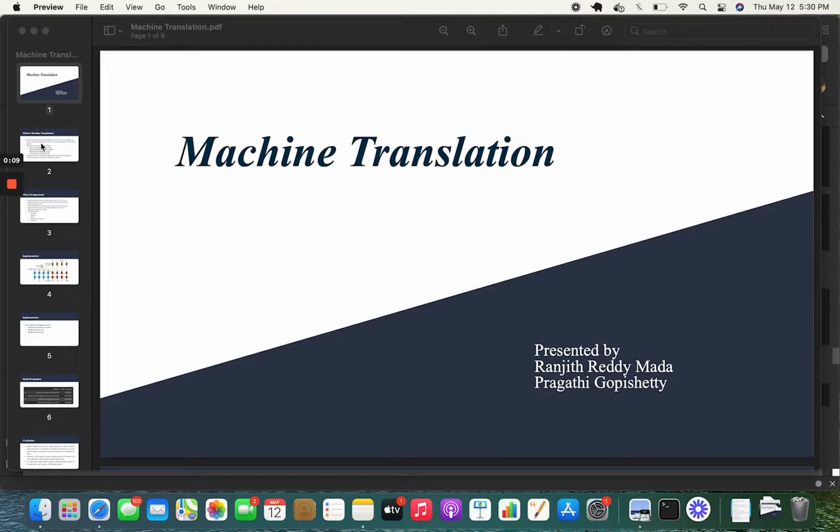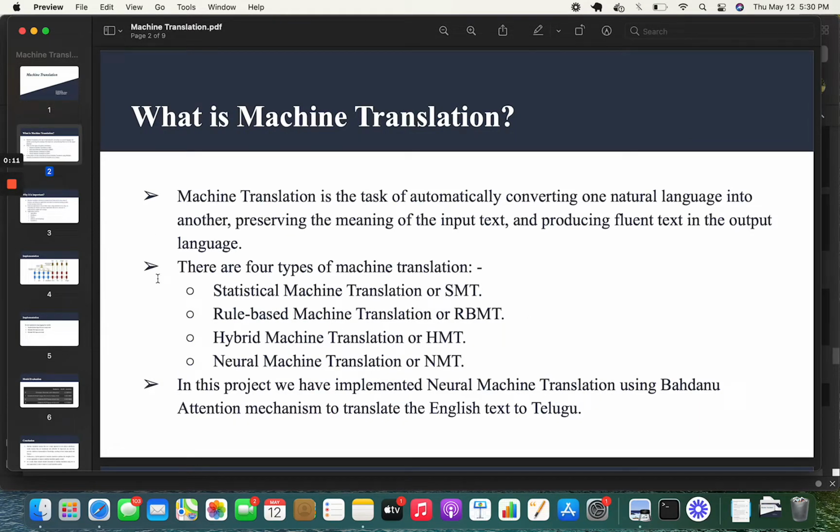What is machine translation? Machine translation is the task of automatically converting one natural language into another. For example, converting English to French, English to Spanish, English to Telugu. There are 4 types of machine translation: statistical, rule based, hybrid, neural.